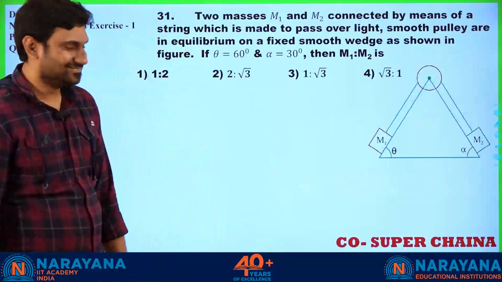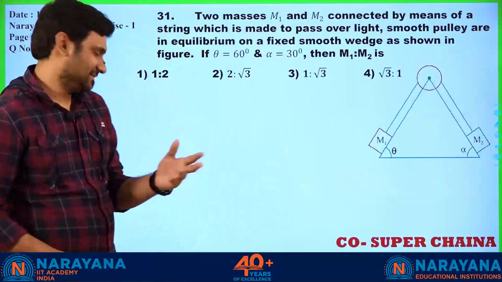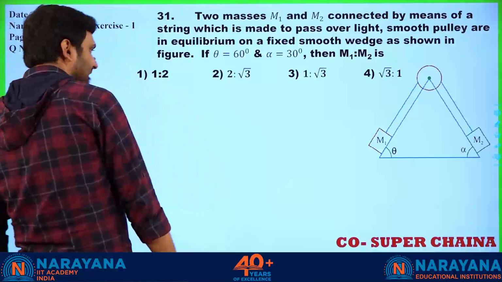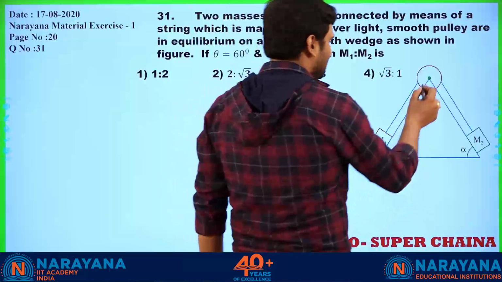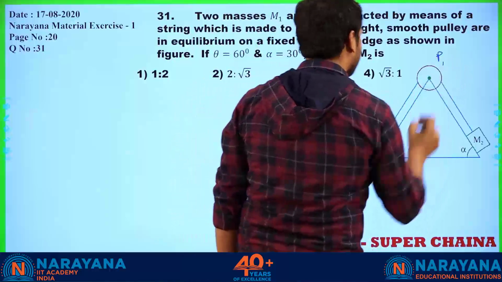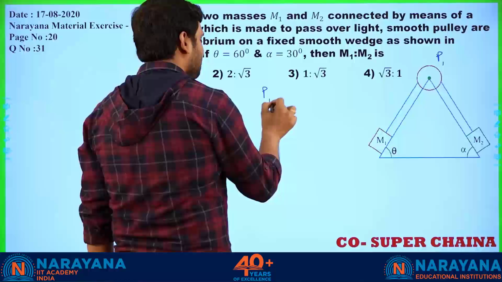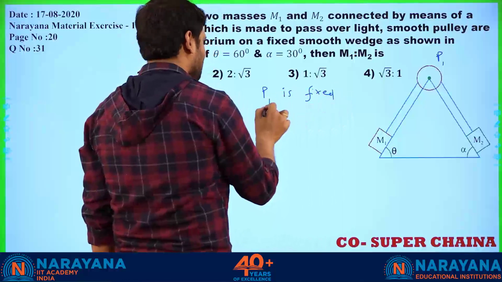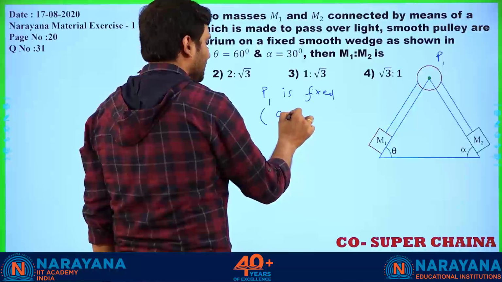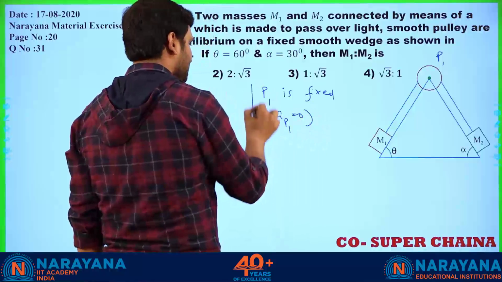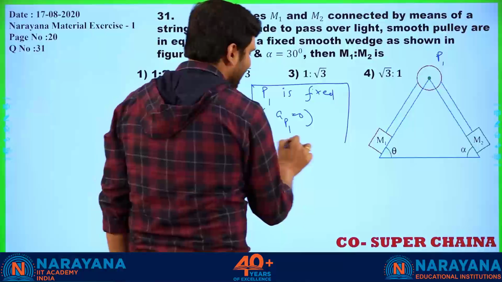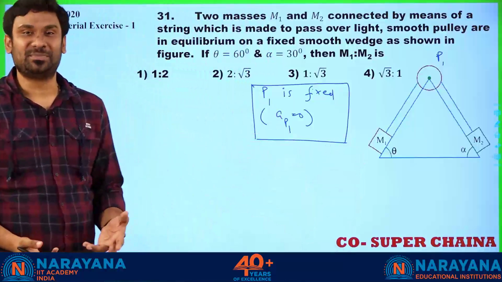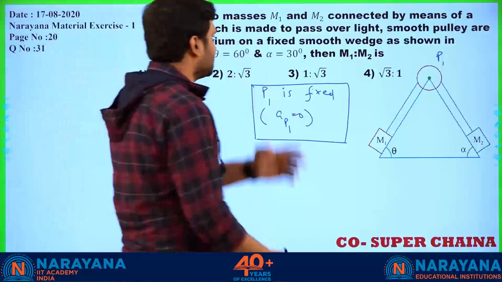Again, as usual, first thing first. Now I think you got to know what I'm going to tell. You have already had an idea. If this is pulley P1, the idea is P1 is fixed. So if P1 is fixed, acceleration of the pulley is going to be 0. Why am I repeating again and again? I explained, and moreover, our subtopic is this one only, fixed pulley problems. Alright, so let us come to the question.